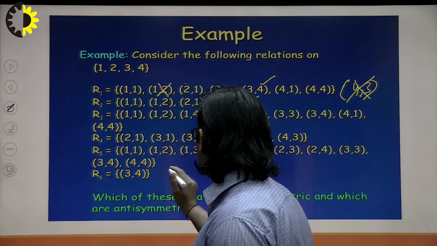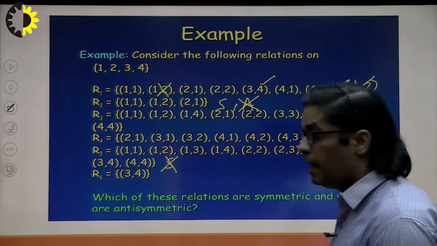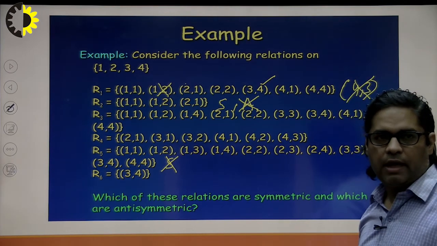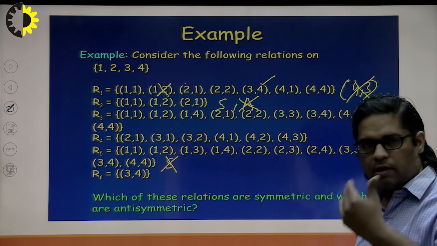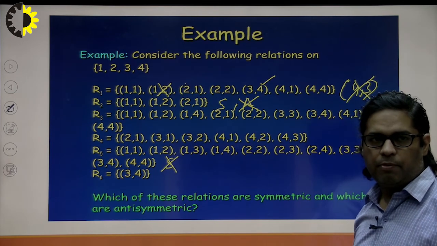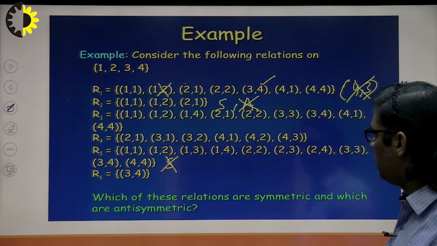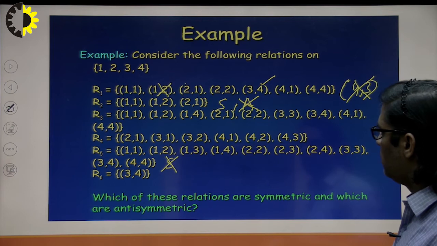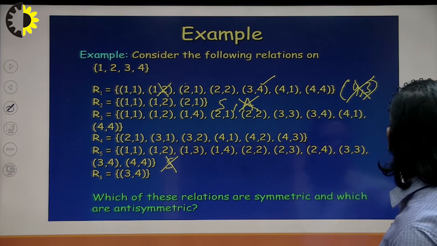I'm talking about the R5. Symmetricity is failing in this. What about the anti-symmetricity? As I already told, as soon as you find some symmetricity somewhere, then it is not going to be anti-symmetric. So in this we can see that